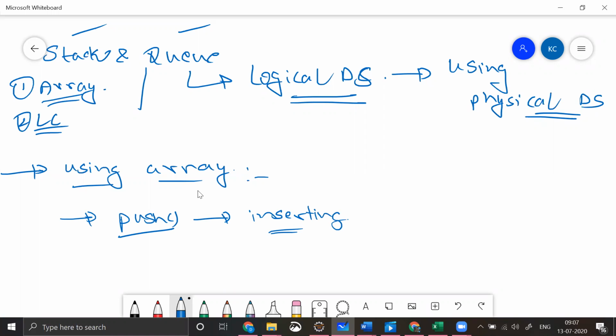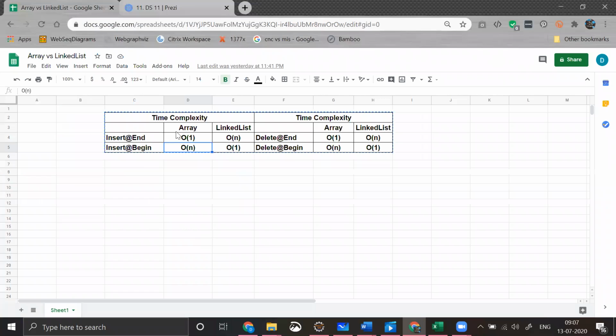And when I try to insert in my left, or maybe I can say in my beginning, the time complexity that I'm consuming is order of n. So we should not be taking this time complexity. So we should try to insert something at end. When we insert at end, we are able to do that in order of one time complexity, so our requirement would be fulfilled.